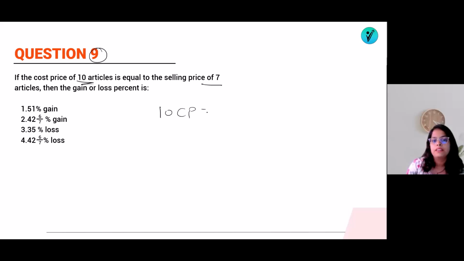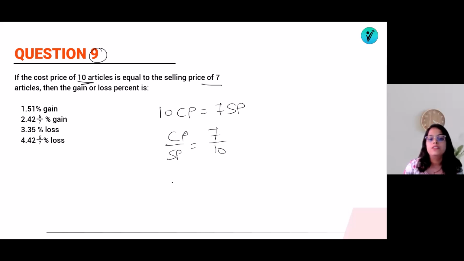10 CP is equal to 7 SP. What is the gain or loss percent? So CP by SP is equal to 7 by 10. Means अगर cost price 7 है तो selling price 10 है. Which means of course there is a profit of 3 rupees. So what will be the percent profit?